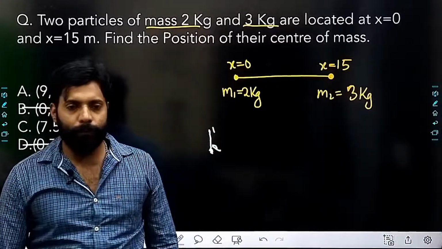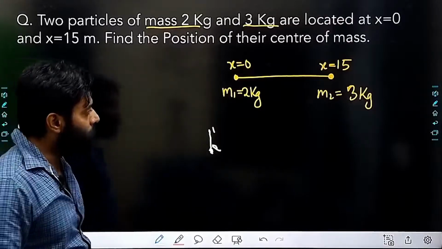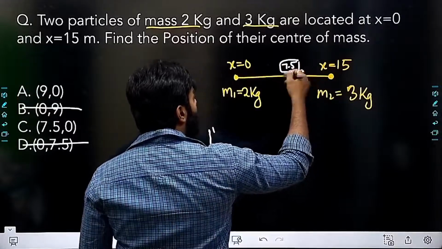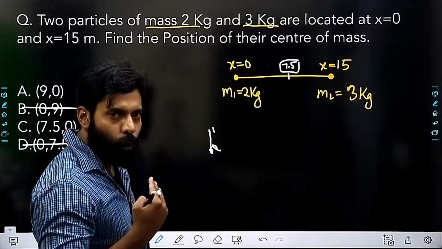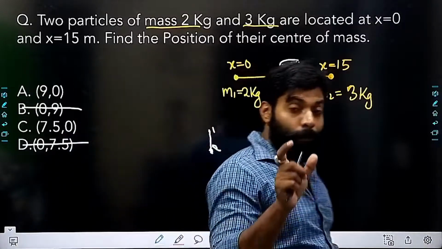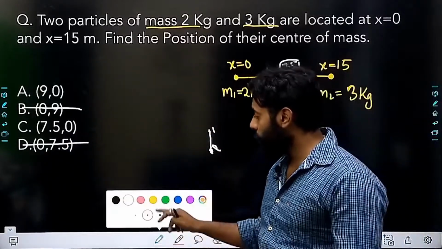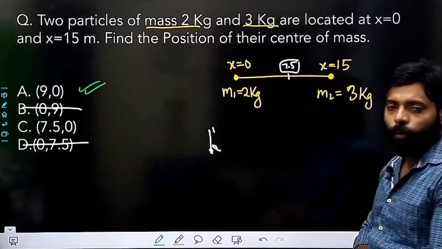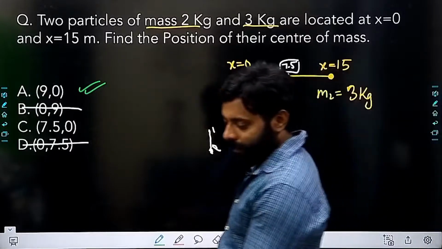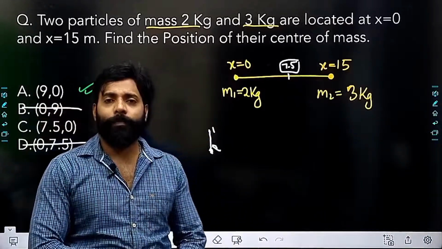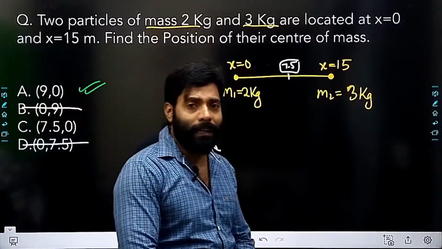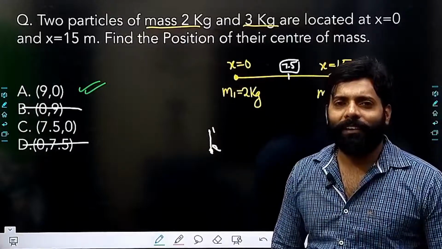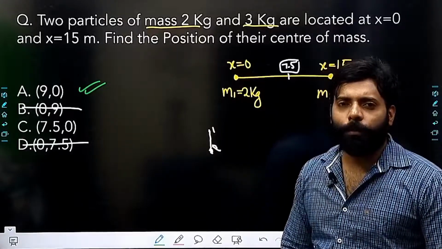And I know that it will be shifting towards the heavier mass. The distance is 15, so the midpoint is 7.5. So I know that the center of mass will be towards the mass which is more. So center of mass will be towards where the mass is more. So this might be your answer. Even without solving, just by looking at the options, I can mark this question.